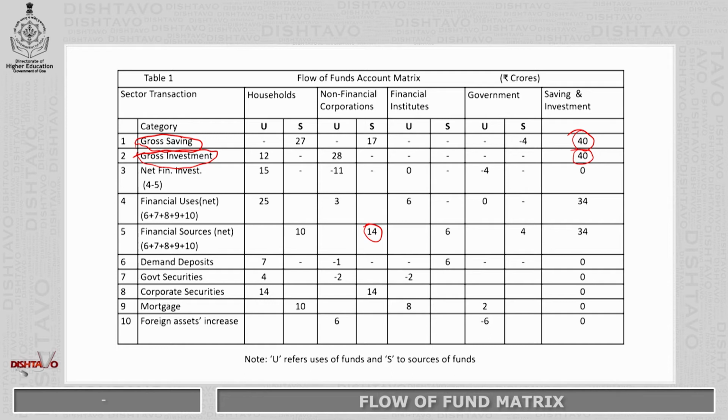So here the 3 minus 14 is equal to minus 11. And accordingly, when we look at the net financial investments in the economy, ultimately it is 0. Then financial uses and financial sources in the economy are both 34, and here the demand deposits, government securities, corporate securities, mortgage, then the foreign assets. These are the examples of the different sectors taken up.